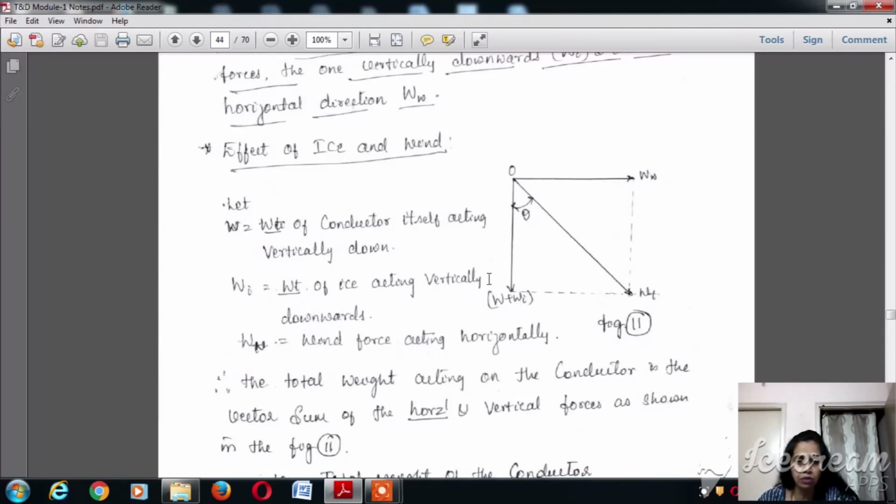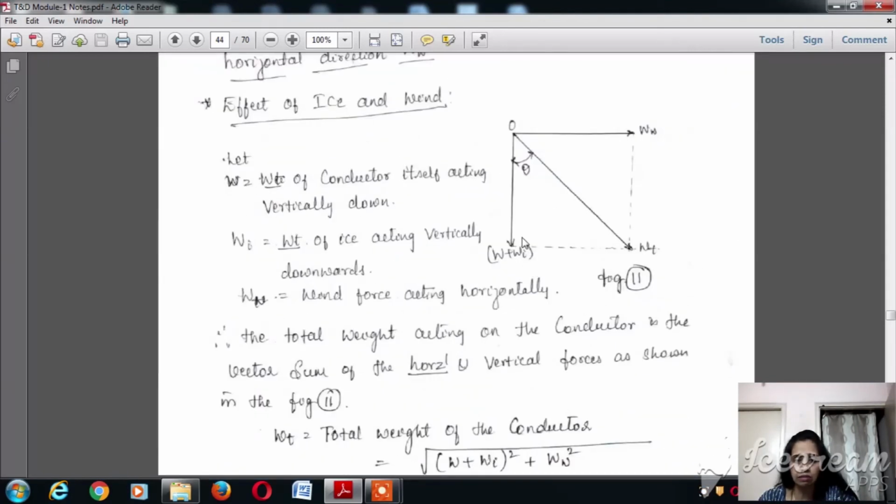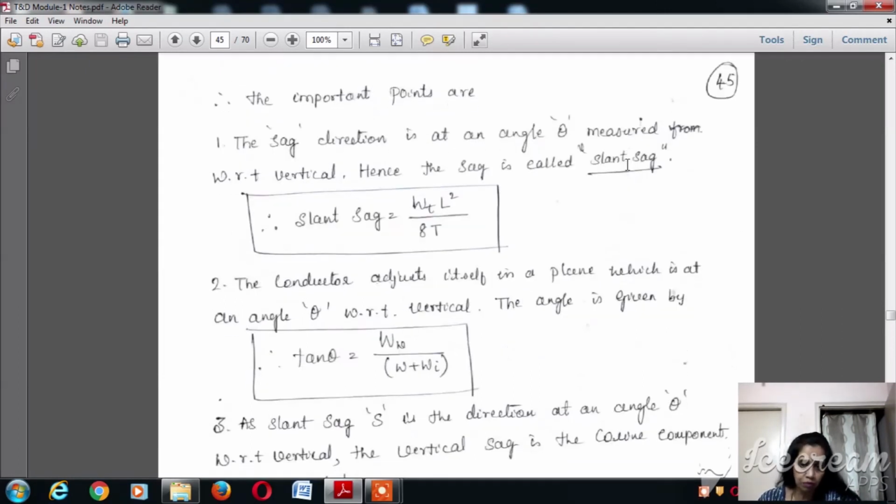So W plus Wi is in the vertical direction, and the resultant of the two will be Wt. Wi is the weight of the ice acting vertically downwards, so W plus Wi, and Ww is the horizontal force due to the wind pressure.